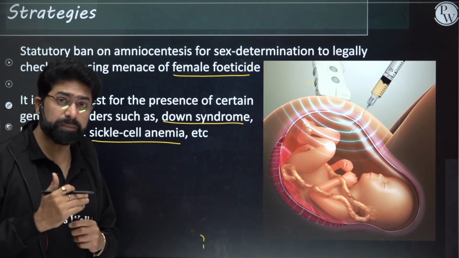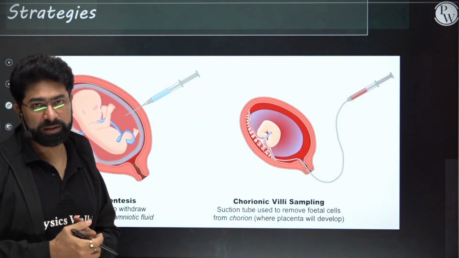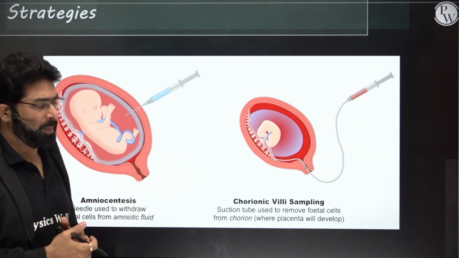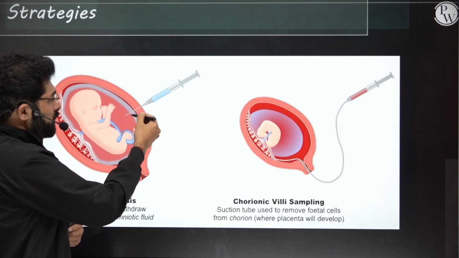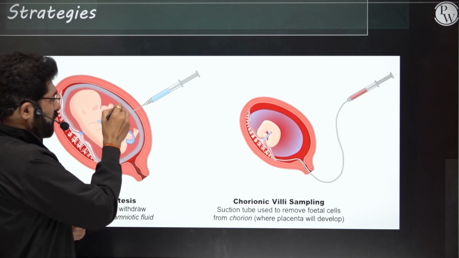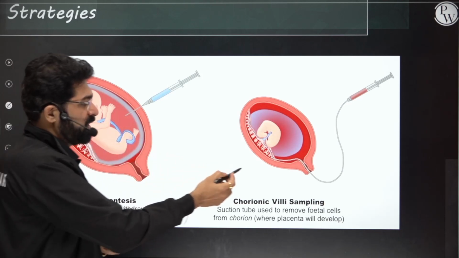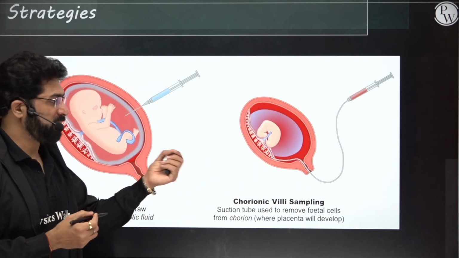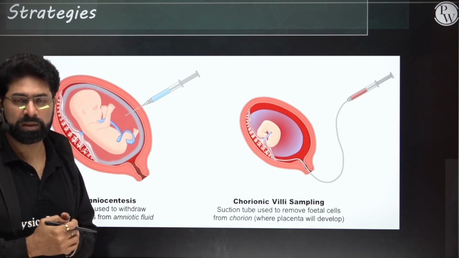Now, which is a better technique? Is it chorionic villi sampling or is it amniocentesis? Yes, chorionic villi sampling will be more recommended as compared to amniocentesis, because in amniocentesis you have to insert the syringe inside the amniotic fluid, and sometimes because of disturbance, this amniotic fluid can get disturbed and there can be a miscarriage also. So the better technique is chorionic villi sampling. Through the vagina they can insert a catheter and take some part of the chorionic villi, and they can analyze those chromosomes. That is much better.